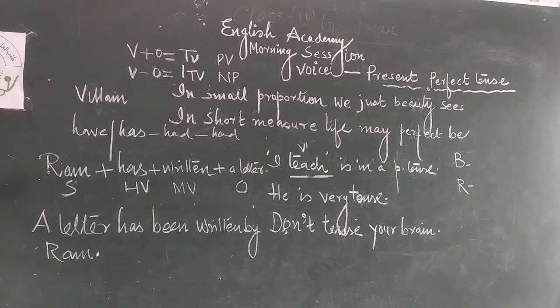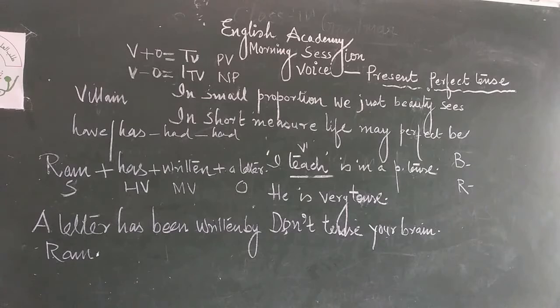Now the first sentence is written in active form and the second sentence is written in passive form. Now let us discuss. Ram is clear. Has is also clear, I think. And written is also clear, third form of the verb. Now let us discuss B-double-E-N, been. Sir, been, what is it?